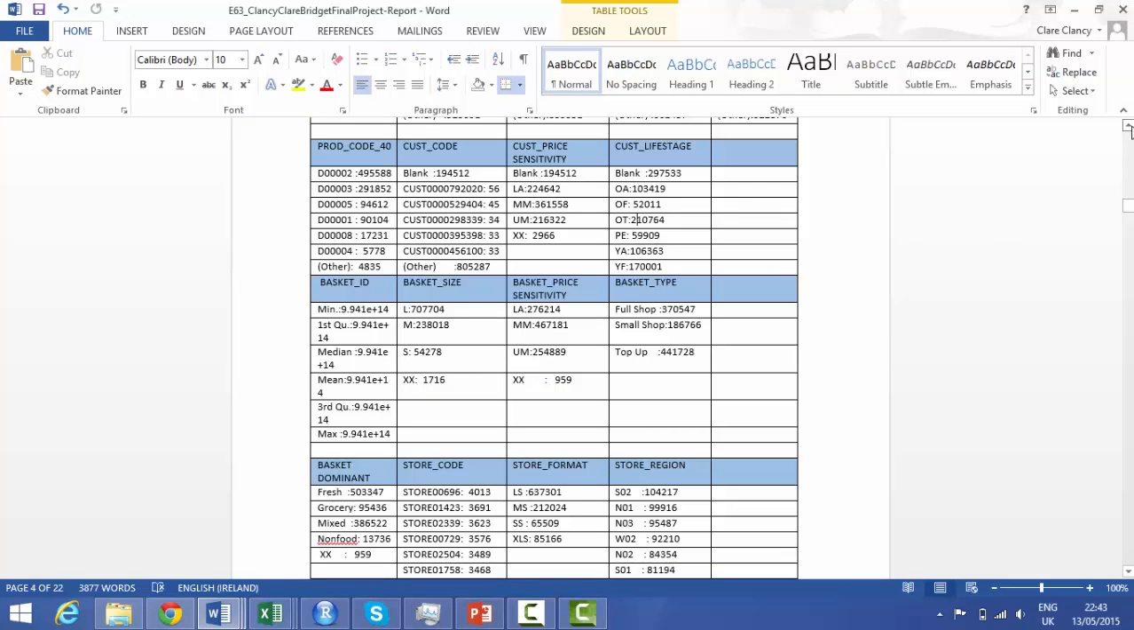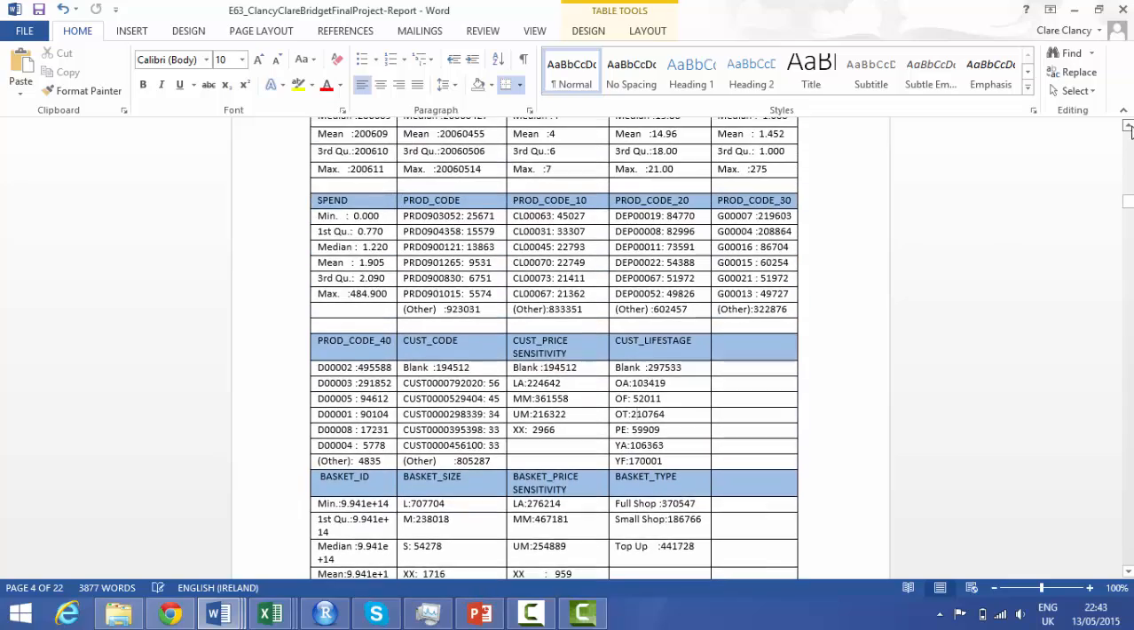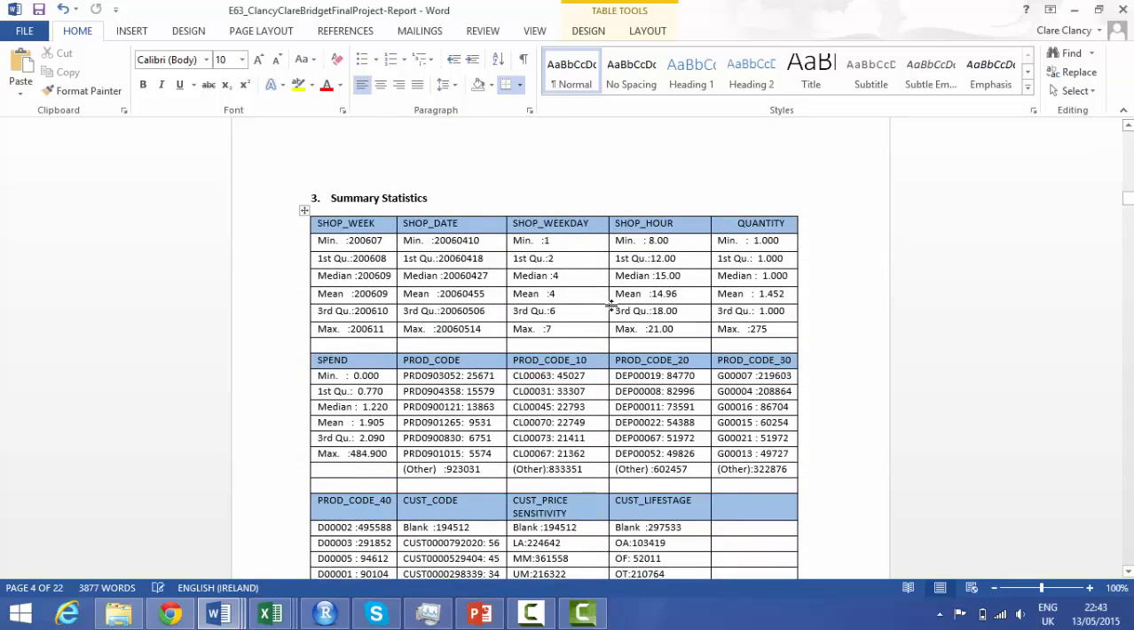As you will see, these are a little bit different from the results in my analysis. So we'll just go back to what I've been using, because this was the original summary data. So we have the shop hours open from 8 AM until 9 PM. The quantity varied from 1 item to 275 items. The spend varied from 0 to 484 euros.